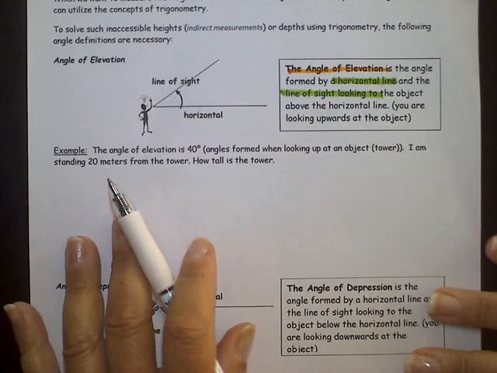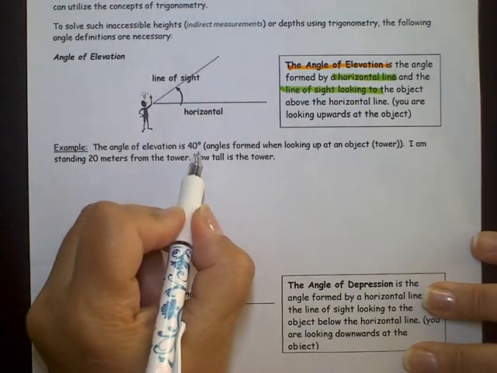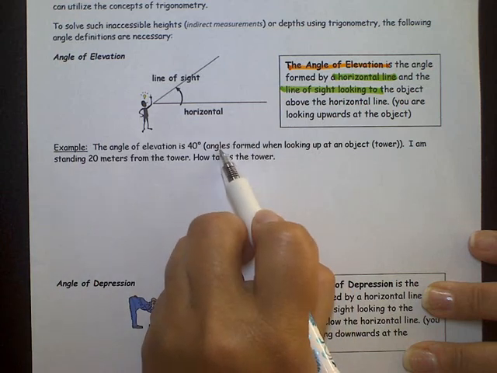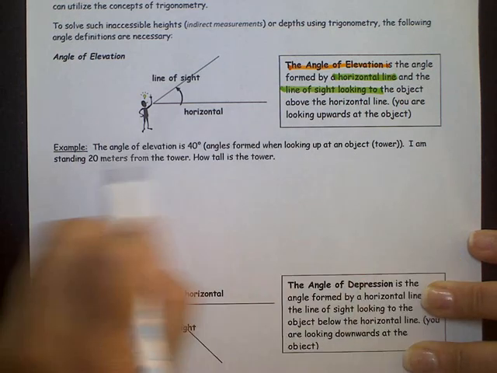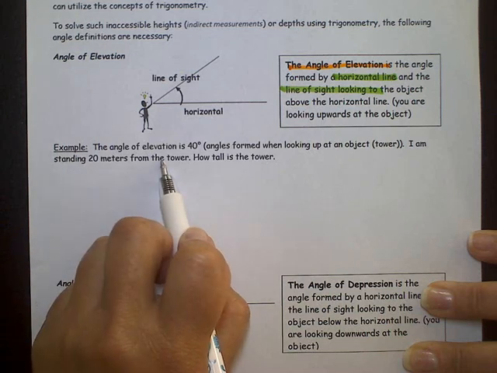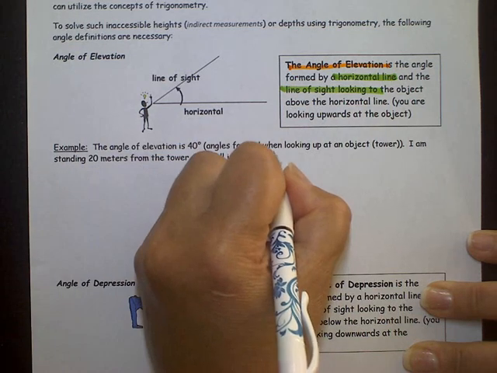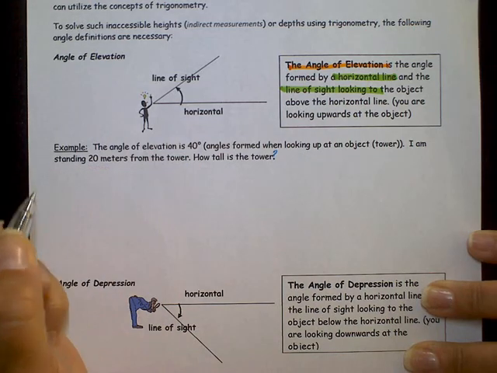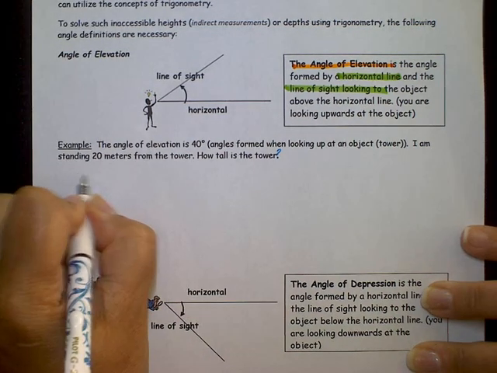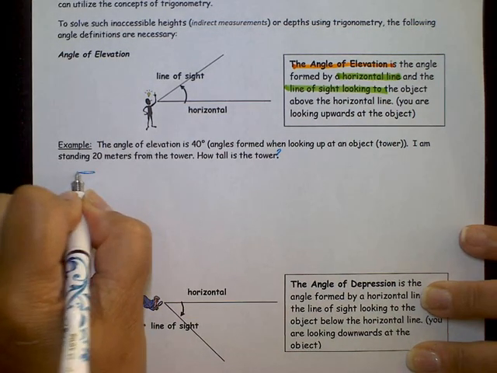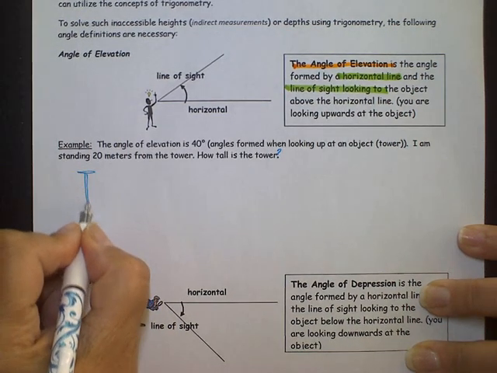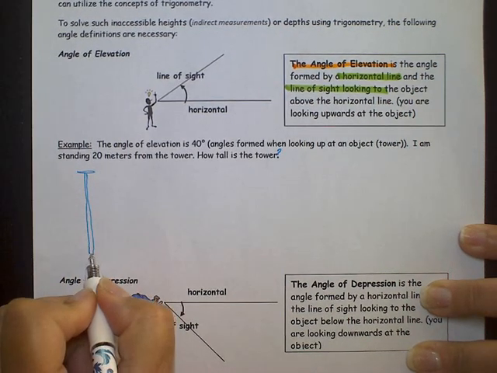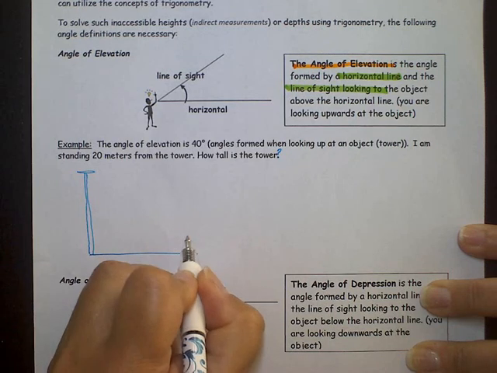So let's look at an example. Here it says the angle of elevation is 40 degrees, the angle formed when looking up to an object, being a tower. I'm standing 20 meters from the base of the tower. How tall is the tower? Let me make that a question mark. Okay, so here's my tower, and I'm just going to draw something like that, being the tower. And I'm standing over here.